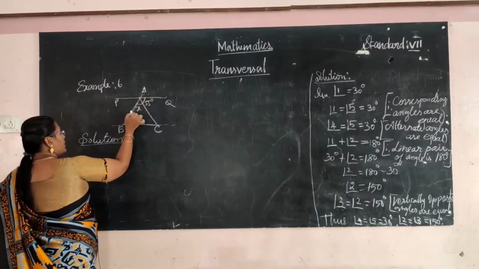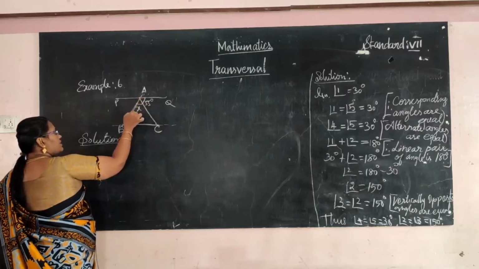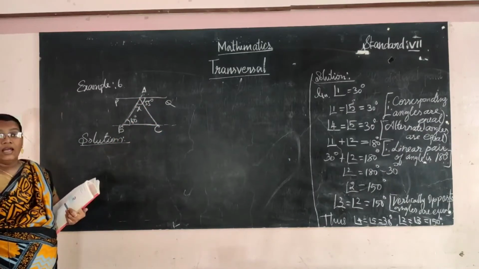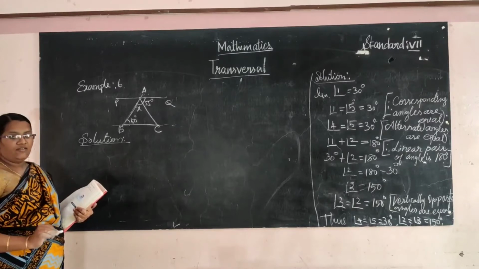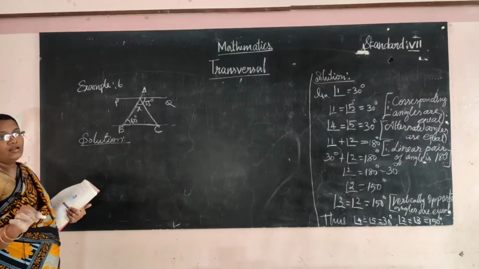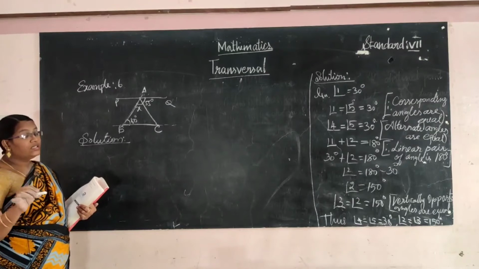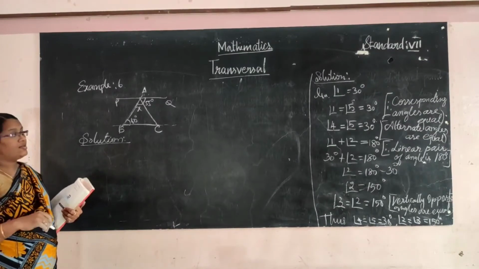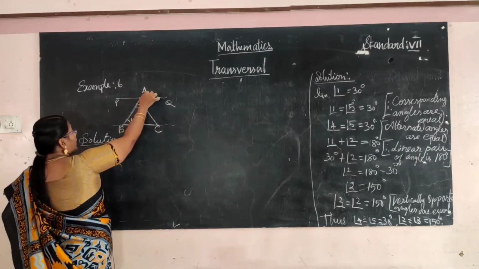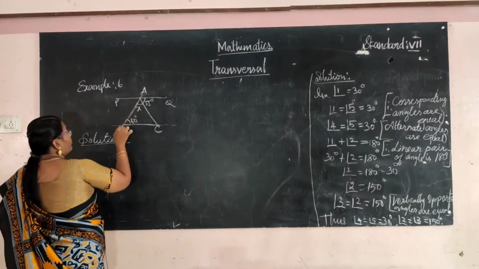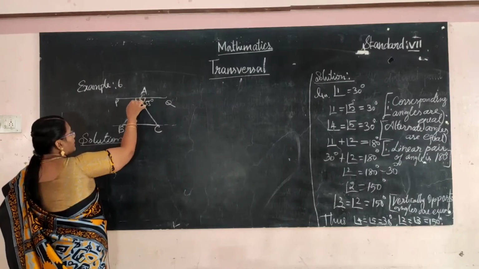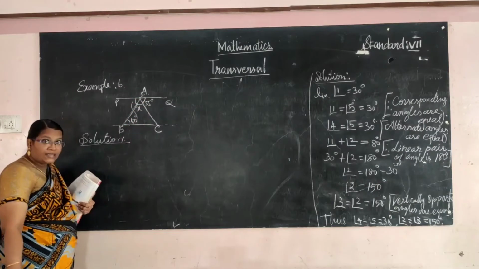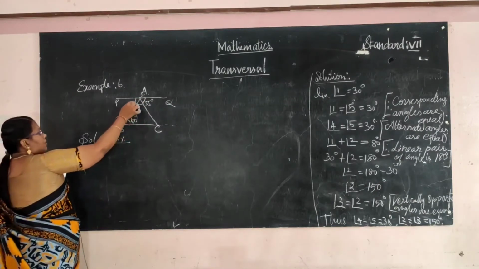See, what is the relation in the Z type? Z type is called the alternate interior or exterior angles. Generally Z is denoted for the alternate angles. Okay, so PAB and ABC are alternate angles. These are the alternate angles.